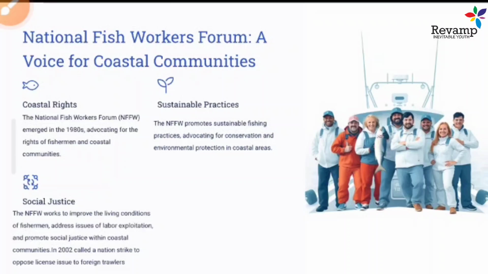So they also talk about the sustainability of fishery practice and social justice, because they belong to that region. India has a very long coastline. In this coastline region, people usually do fishery for their livelihood, for subsistence, daily life. That's why they came together at a national or state level. They talk about these rights. To some extent, these organizations were very successful in solving their issues or reforming governmental law according to their welfare or their wish. Now let's come to the next slide.